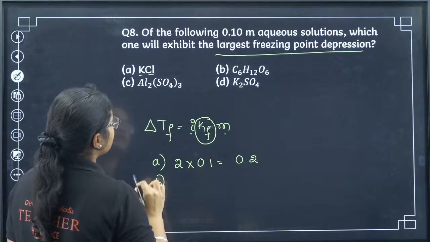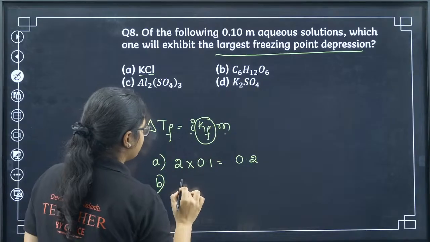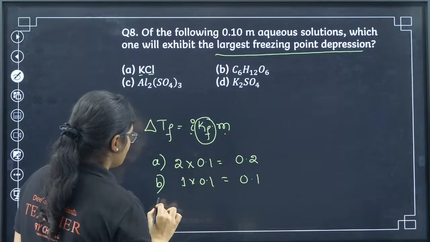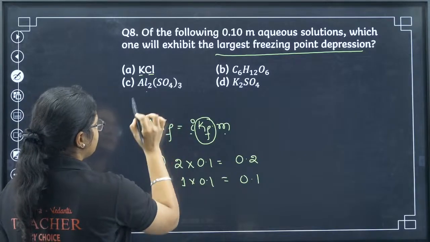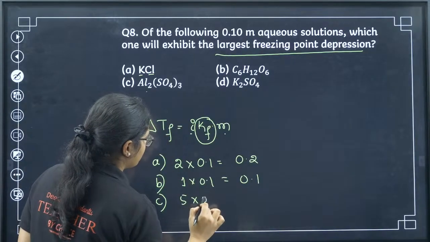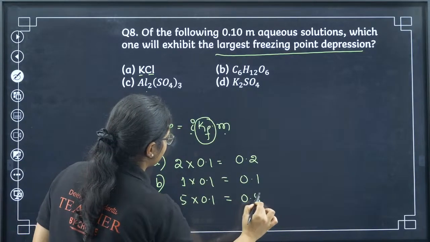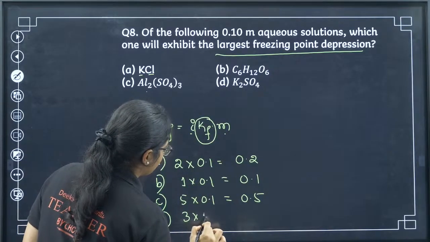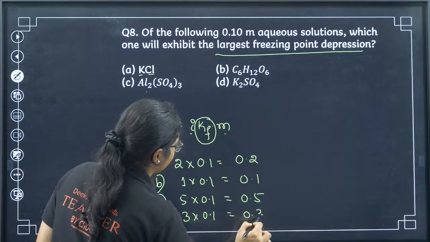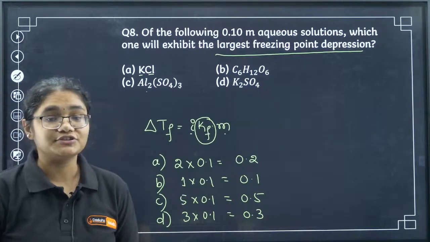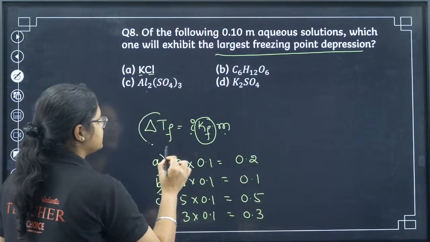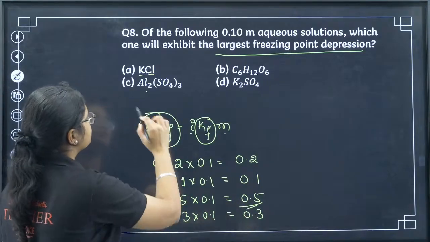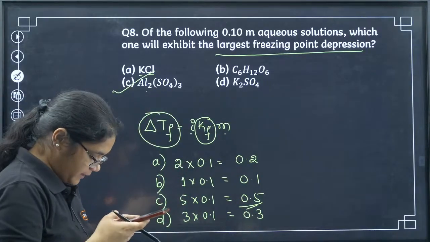Next, for option B, the i value is 1 and the molality is 0.1, so I will get 0.1. For option C, I will get 3 plus 2, total 5, into 0.1, that is 0.5. Next, option D, I will have 3 into 0.1, that is equal to 0.3. So which one will have the largest delta Tf value? The largest delta Tf will be with option C. So the answer will be C.